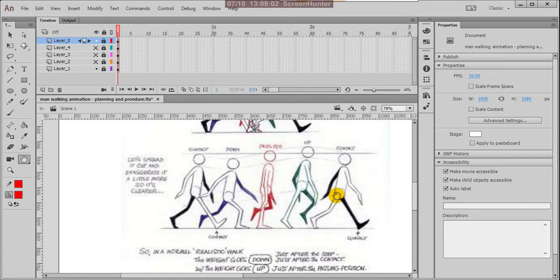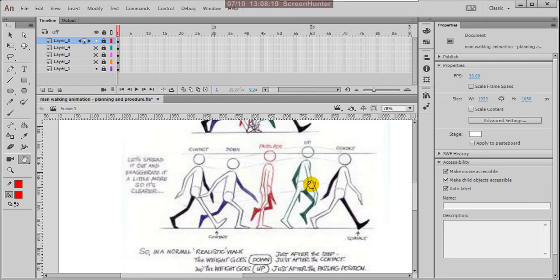Now the hands go in opposite: right leg back, right hand front; left leg front, left hand back. These are the very important poses.